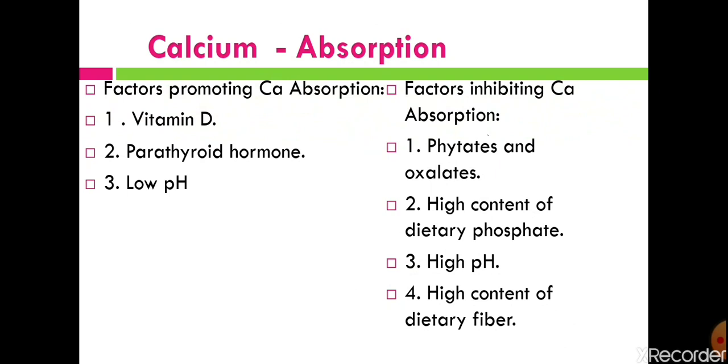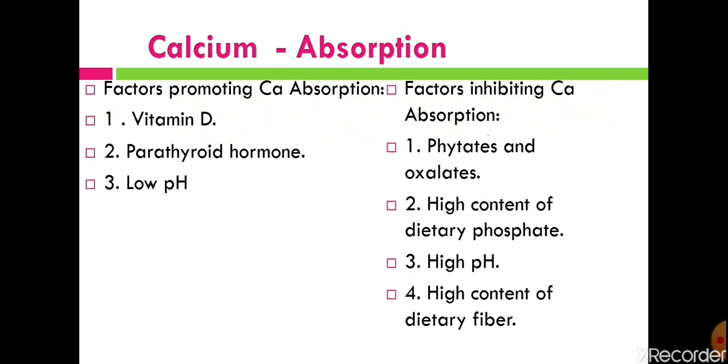Then the factors which inhibit calcium absorption are phytates and oxalates, that means food items rich in phytates and oxalates. Phytate is present in food items such as soya beans and sesame, and oxalates are mainly present in nuts, legumes, grains, and spinach.